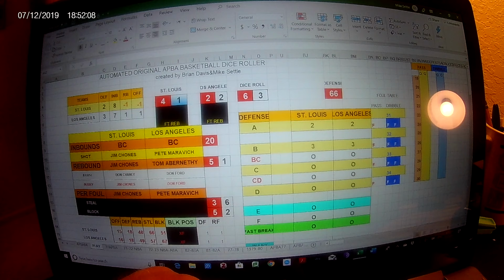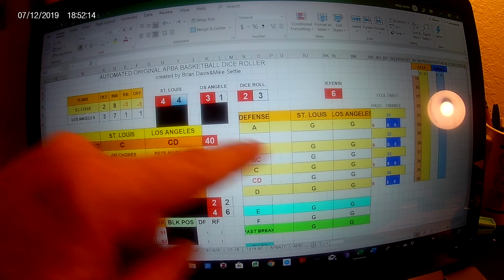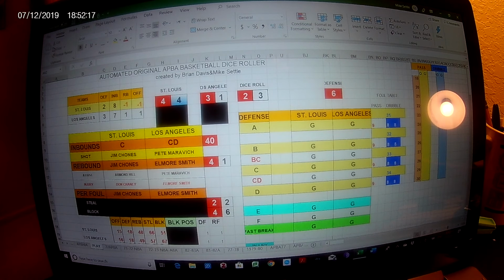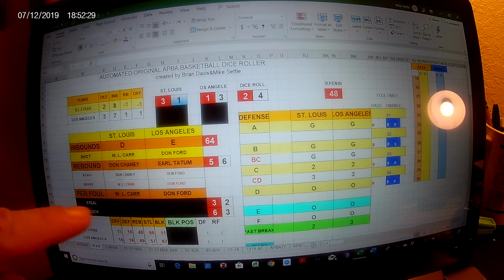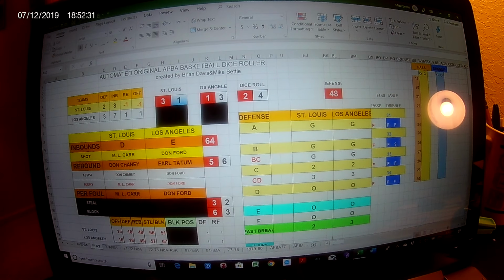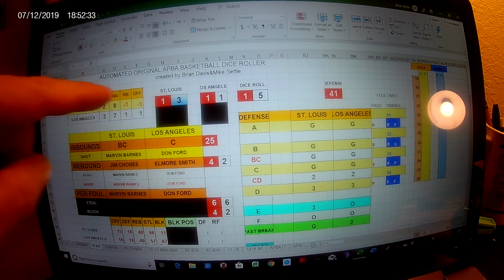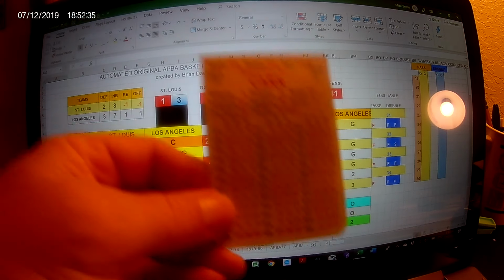We're getting near the end of the first quarter. 25-22 St. Louis. The Spirits have the ball. Putting them out in the F a lot. Armand Hill passes to C. It's guarded this time. They knew what he was going to do, didn't they? He's done it 3 times in a row. So just 1 point on the pass, and the ball's in CD, not in C. ML Carr in CD. He's going to dribble to C. Guarded, but he's there. That's a good roll. He's going to have to shoot it guarded. Shot clock's out. Puts it up guarded to 13 on his card.